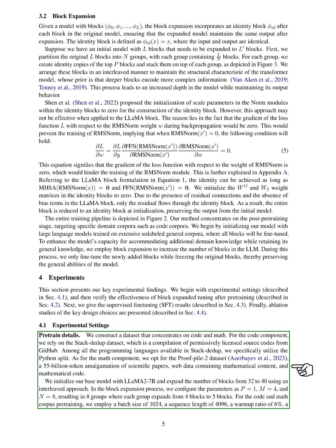We started with a base model called LLaMA 2-7B and increased the number of blocks from 32 to 40 using an interleaved method. During this block expansion process, we set the parameters to 1 for P, 4 for M, and 8 for N, which resulted in 8 groups where each group expanded from 4 blocks to 5 blocks.